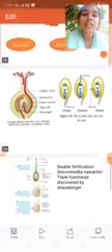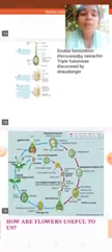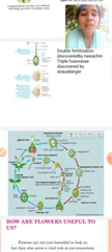Next, as I already said, the pollen grain which fuses with the secondary nucleus forms the primary endosperm nucleus. The primary endosperm nucleus will become the endosperm. The endosperm is helpful for supplying food materials to the growing embryo.